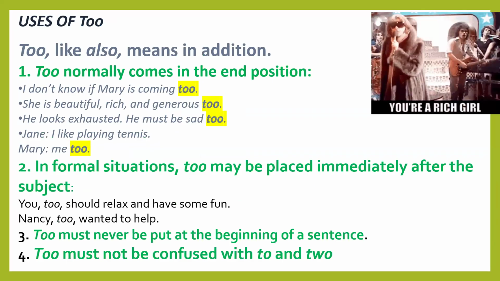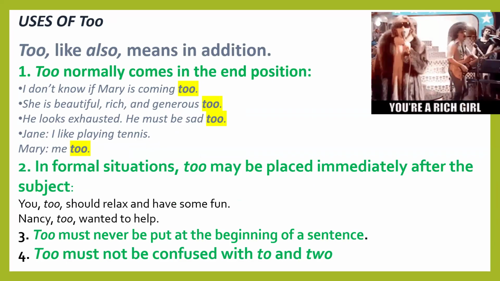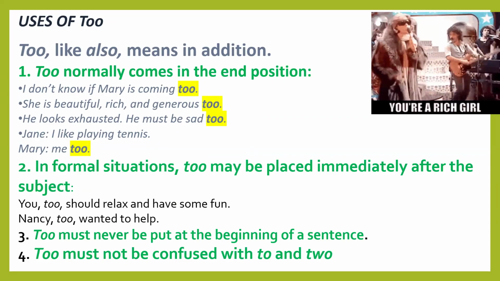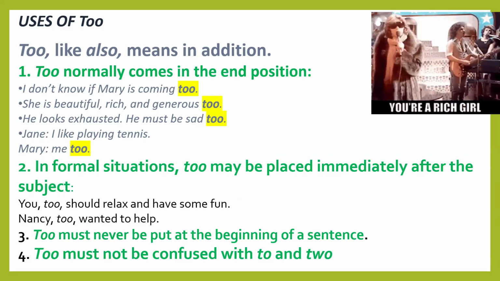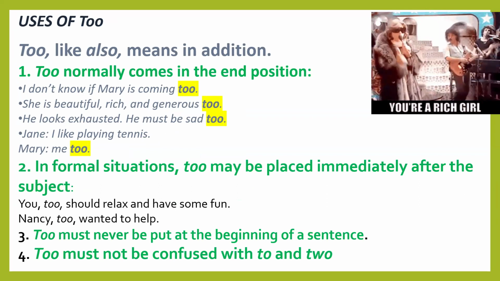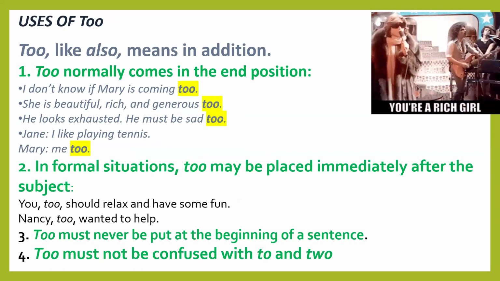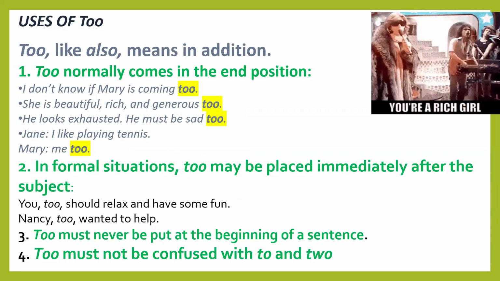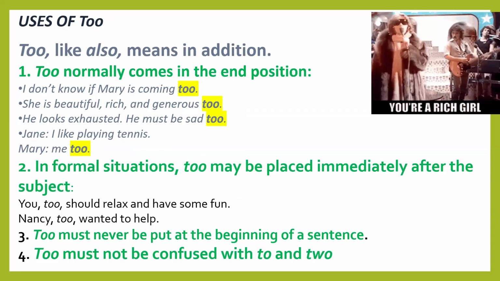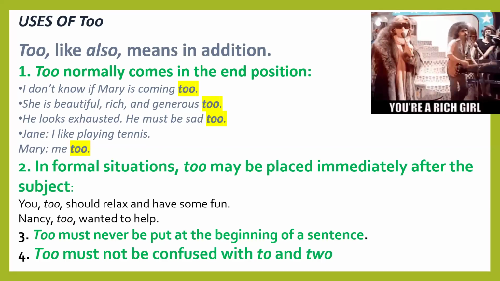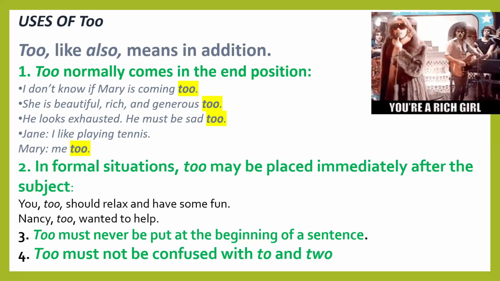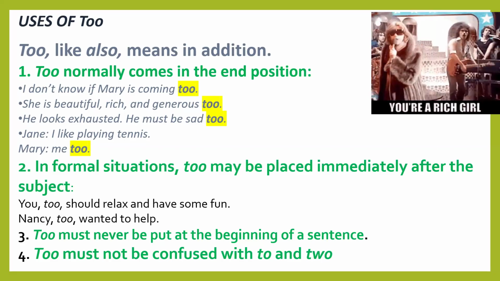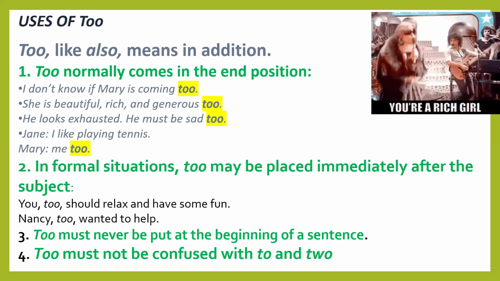Uses of too. Too also means in addition. Too normally comes in the end position of a sentence. Example sentences: I don't know if Mary is coming too. She is beautiful, rich, and generous too. He looks exhausted. He must be sad too. I like pennies too. Mary replied, me too. So too normally comes in the end position.